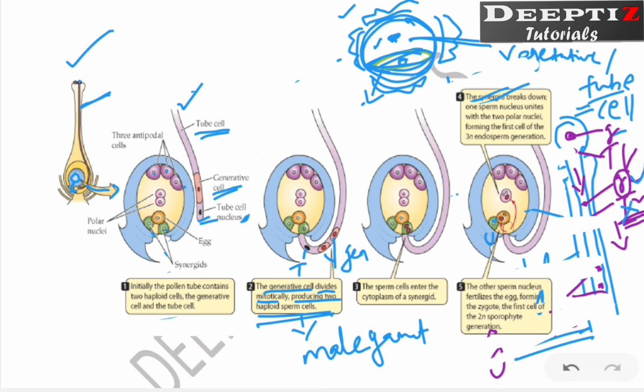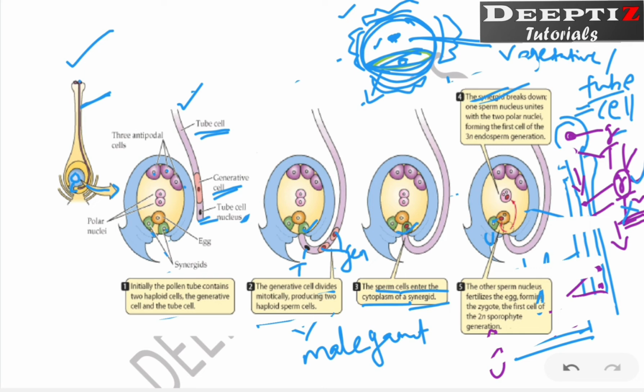It is written here, right? From the generative cell. Now, how many male gametes are there? There are two male gametes. Both will enter into this synergid simultaneously through the filiform apparatus. That means the sperm cells, or male gametes, enter into the cytoplasm of a synergid. Now, these two male gametes have reached the synergid.